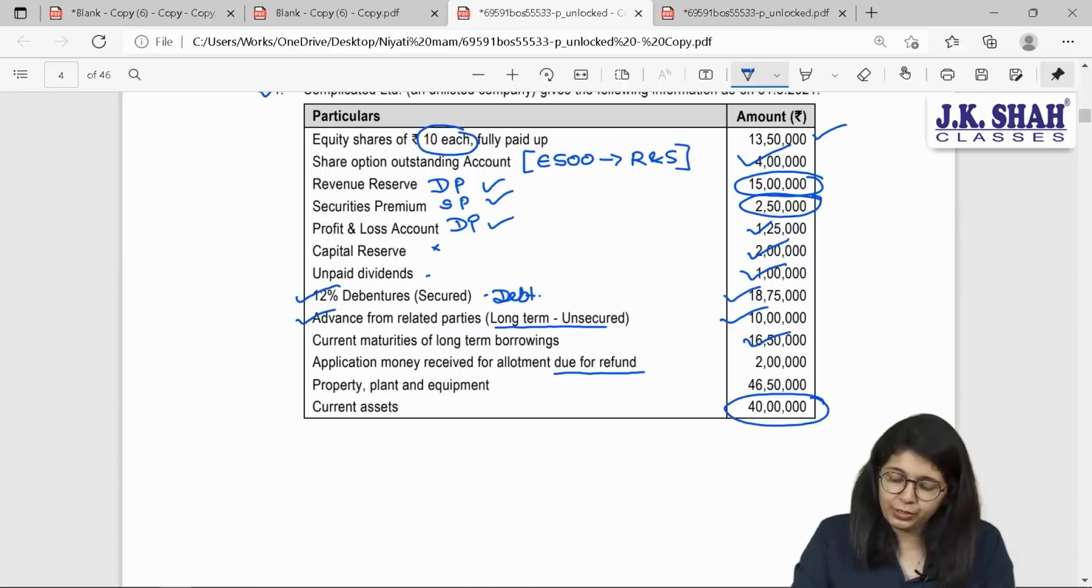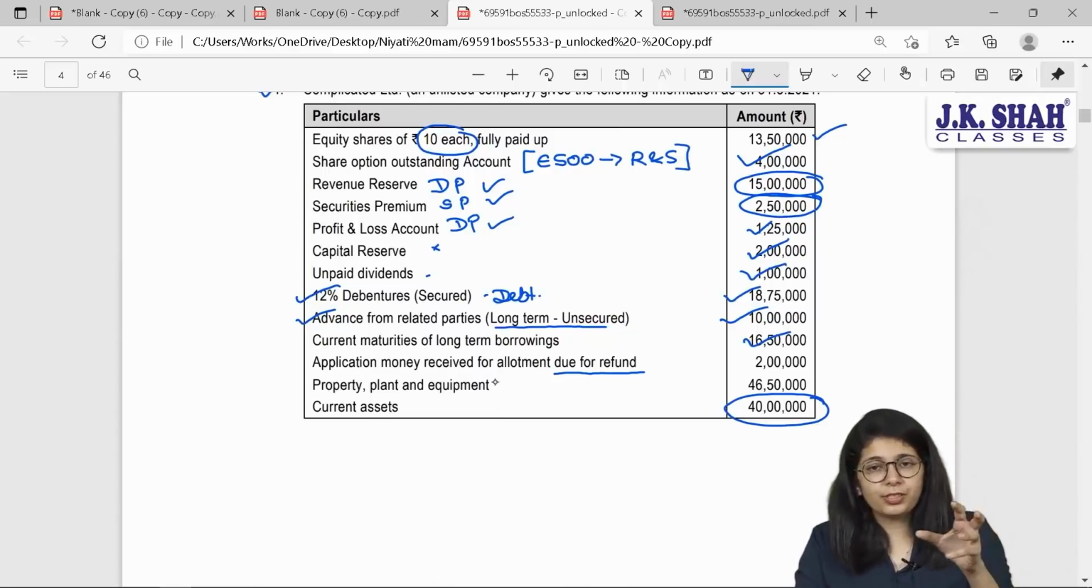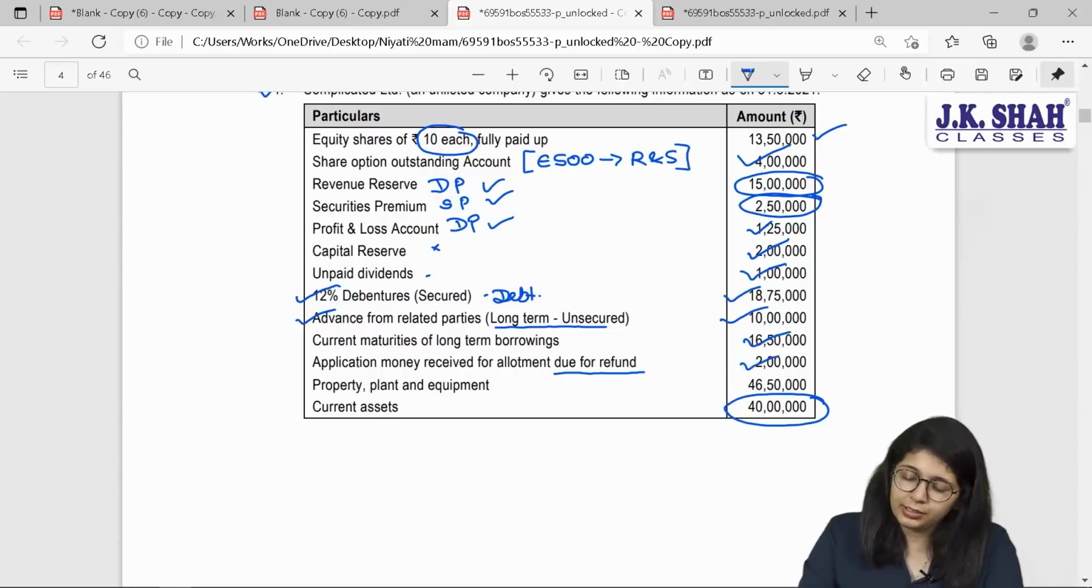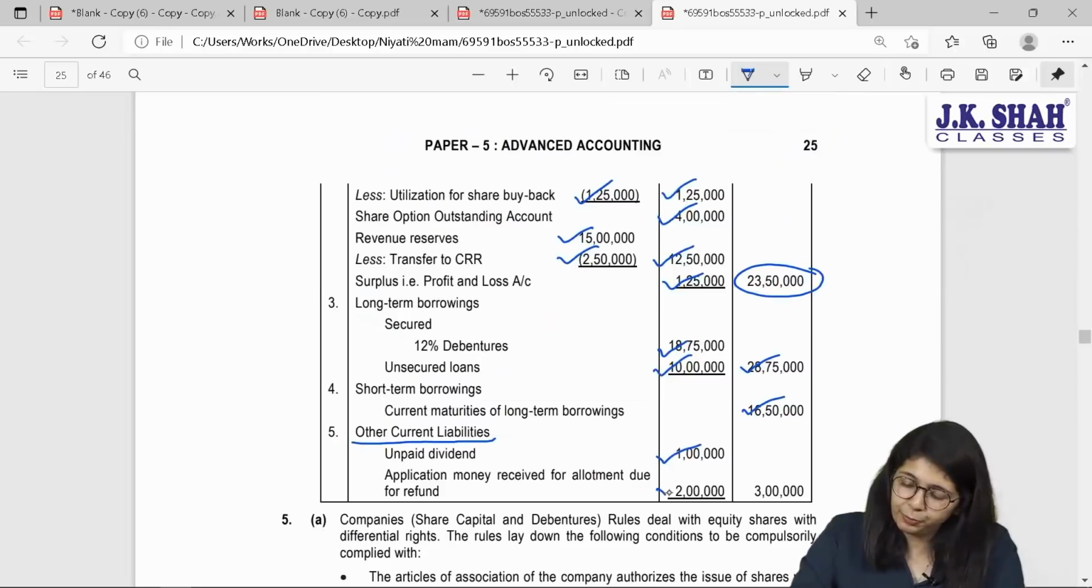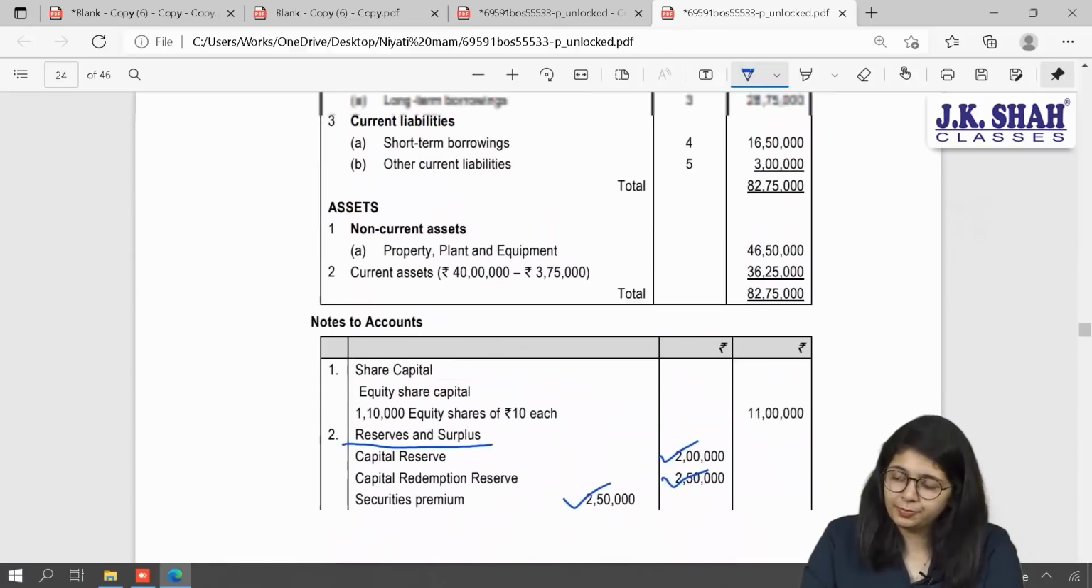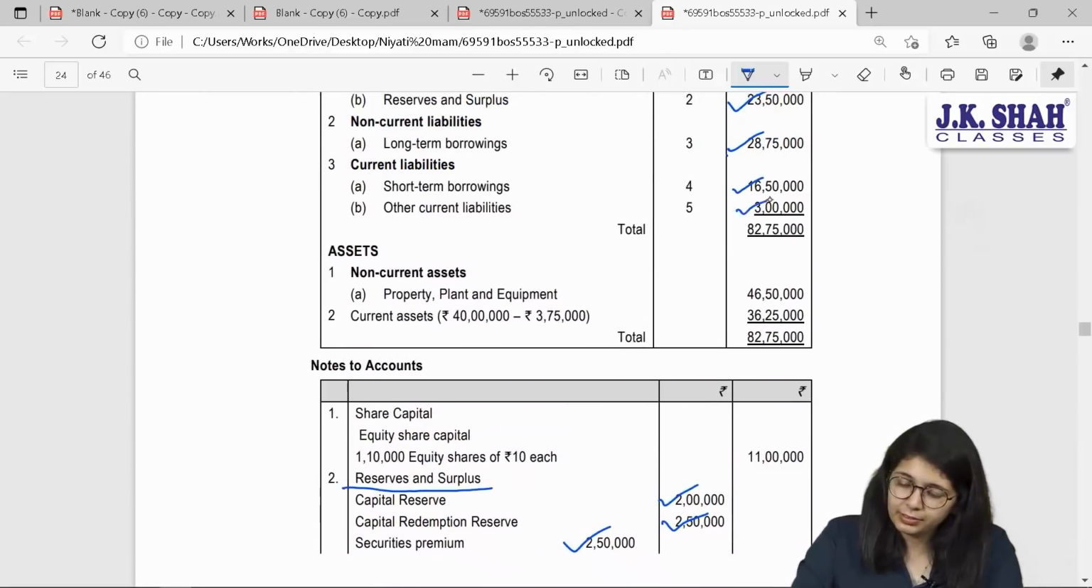Okay, what next do we have? Application money was received for allotment, but I have to refund it. If I have to refund it, it is payable and I will shortly refund it, meaning it is again your other current liabilities of 2 lakh rupees. Total 3 lakhs. These are your liabilities. I have considered these things.